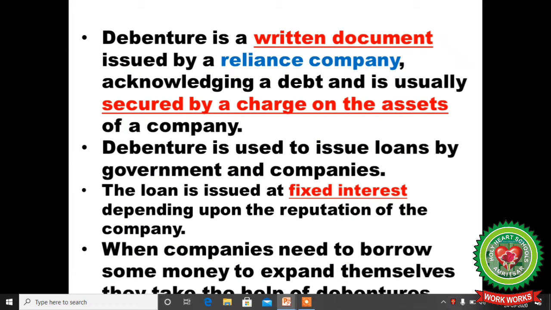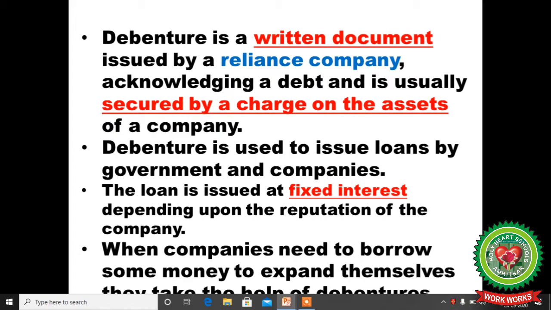Debenture is a written document issued by the Reliance Company acknowledging a debt and usually secured by a charge on assets of the company, if the company fails to pay the principal amount along with the interest. So in this, if it is secured, the company provides for repayment after the sale of any asset.